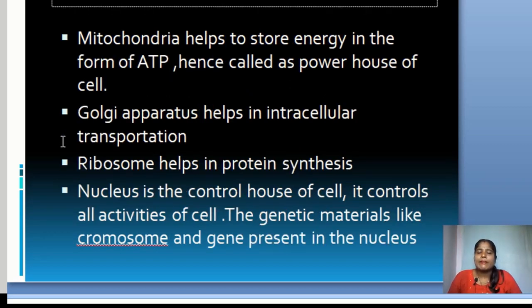The mitochondria helps to store the energy in the form of ATP, hence it is called the powerhouse of the cell. Similarly, the Golgi apparatus helps in intracellular transportation, ribosome helps in protein synthesis, and the nucleus is the control house of the cell and controls all activities of the cell. The genetic materials like chromosomes and genes are present in the nucleus.